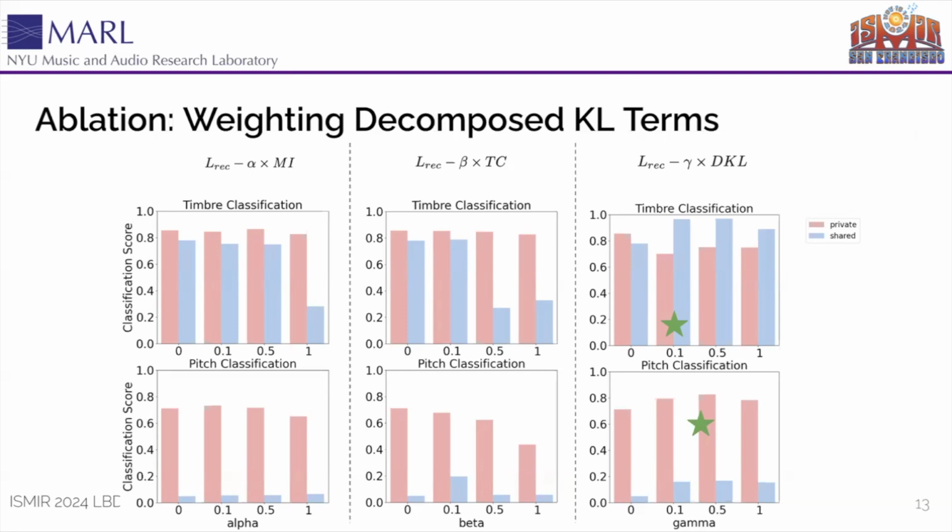We also perform an ablation to better understand the effect of each of the decomposed KL divergence terms. We train our models with reconstruction error and varied weights of each of the terms independently, measured in terms of downstream classification performance. Ideally, here we would want to see that for timbre classification, the shared bars in blue are higher than that in red, and the opposite for pitch classification, where we hope that private representations in red are better for pitch classification than shared. We found that alpha and beta here did not positively impact disentanglement, but the weighting of gamma, which is the core normalization term that encourages Gaussianity across latents, had the most positive effect in terms of this trend.